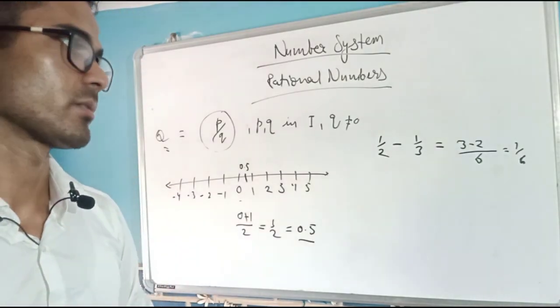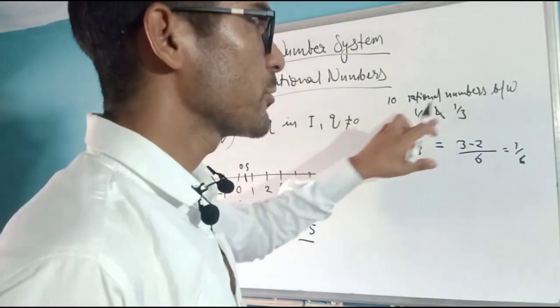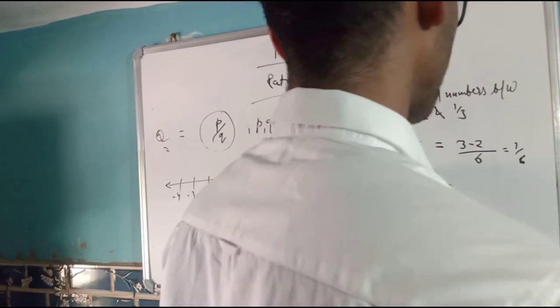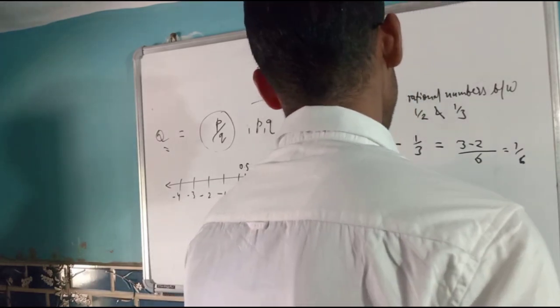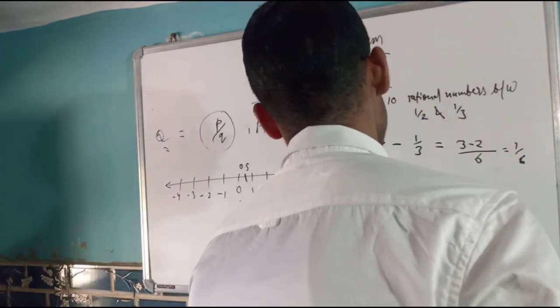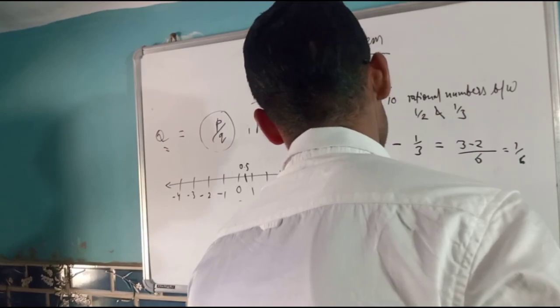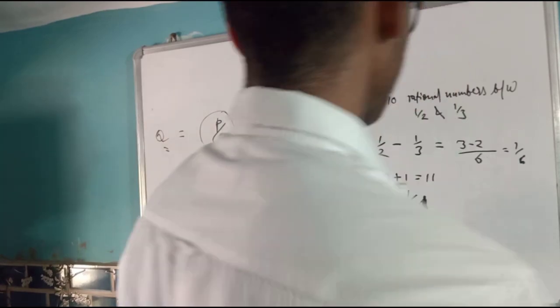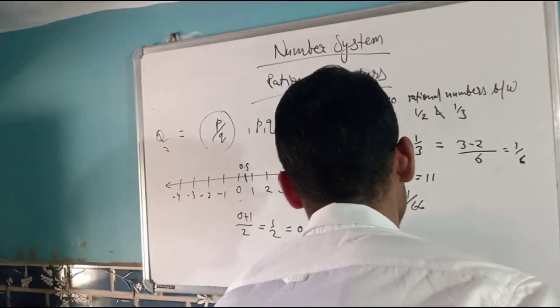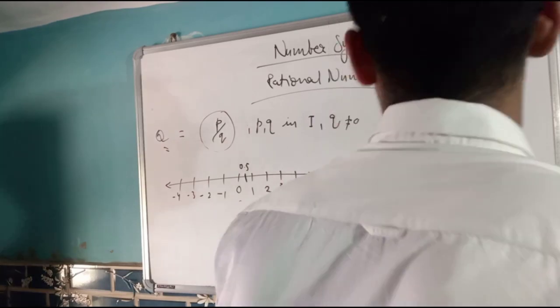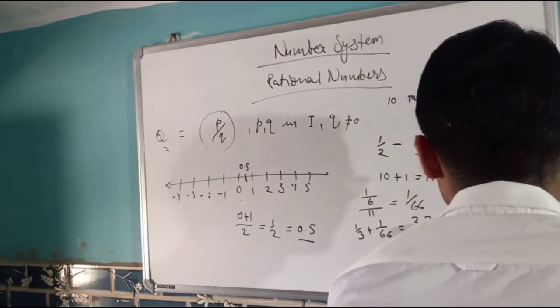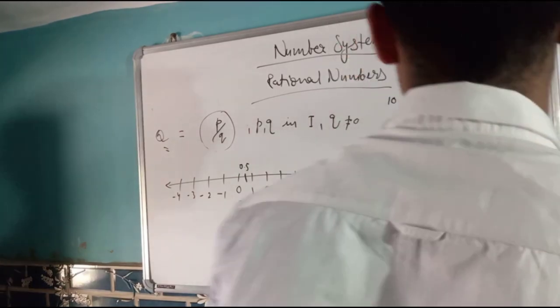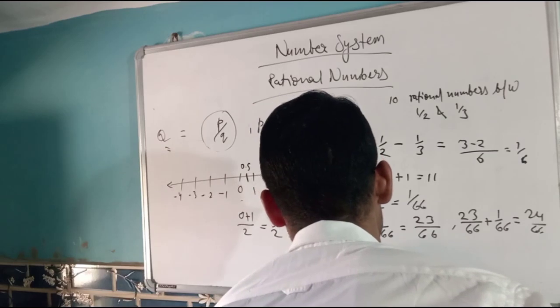We want 10 rational numbers between 1 by 2 and 1 by 3. How will we do this? We will take the difference of these numbers, and whatever difference we get, we will divide by 10 plus 1, which is 11. So it will be 1 by 66. Now we add this to 1 by 3, so it will be 23 upon 66. And again we add it here, 24 by 66. Same we can do for the rest of the process.